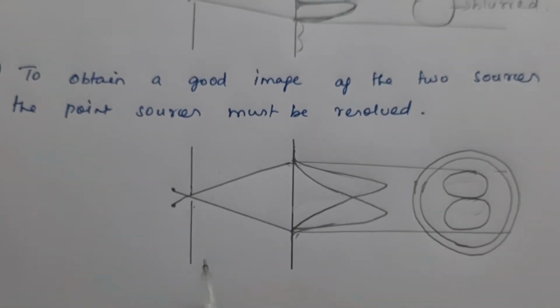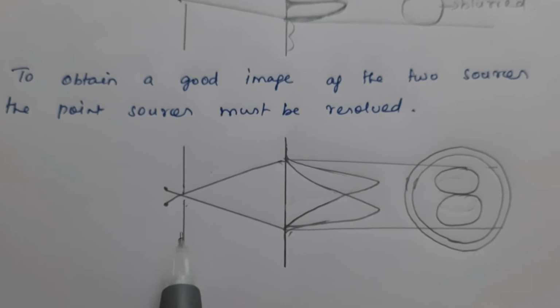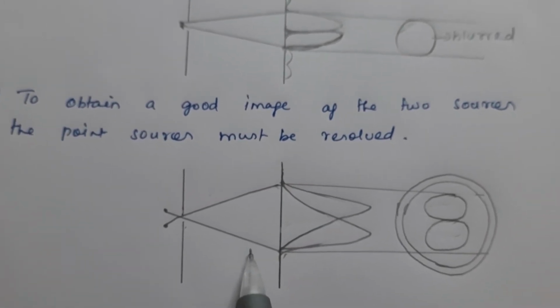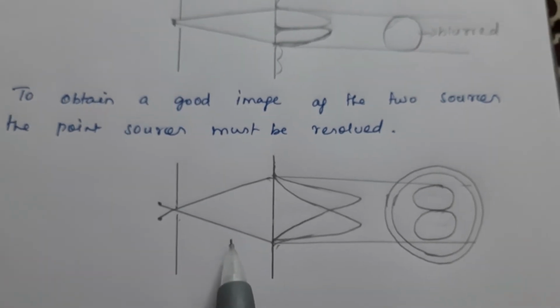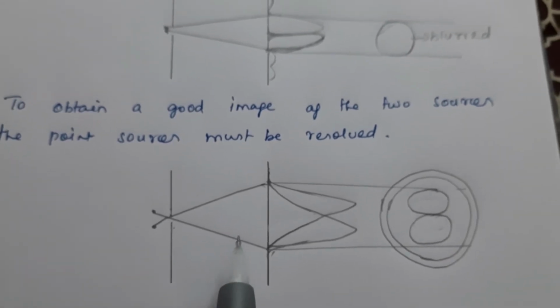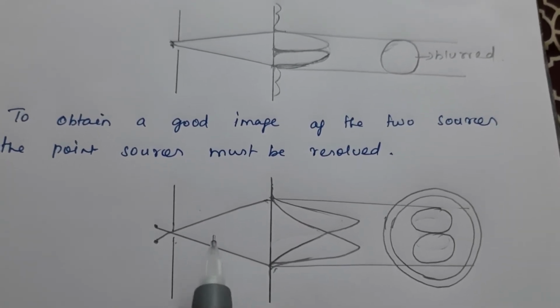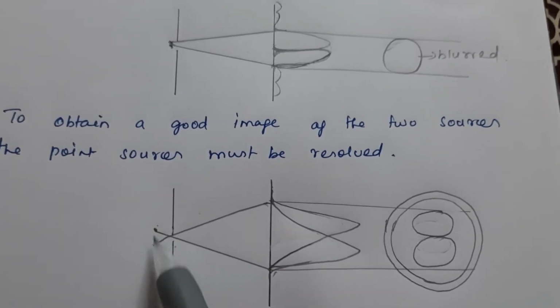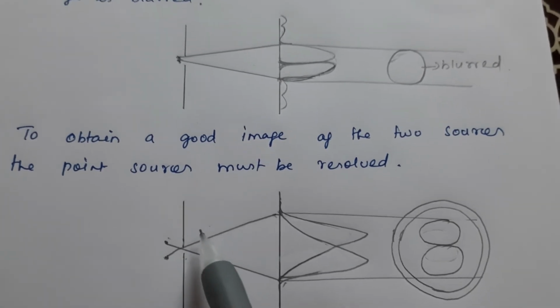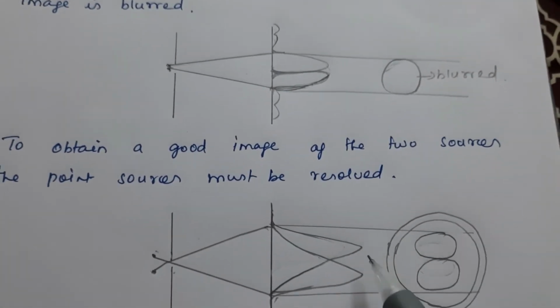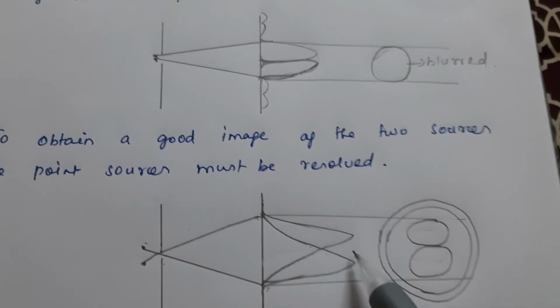Now the scientist Rayleigh explained this condition of just resolved. So what is the condition of just resolved? The two point objects should be just resolved, meaning this is the minimum distance between the diffracted images.